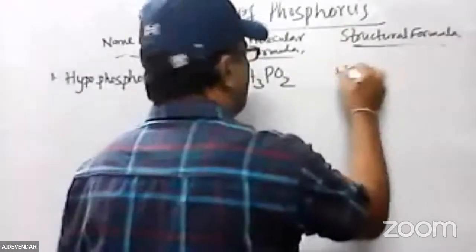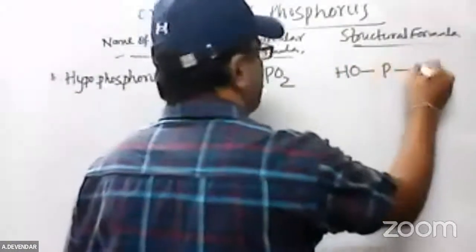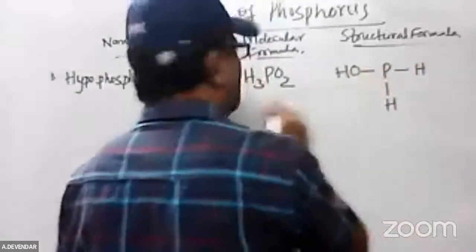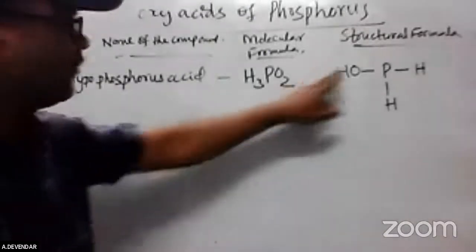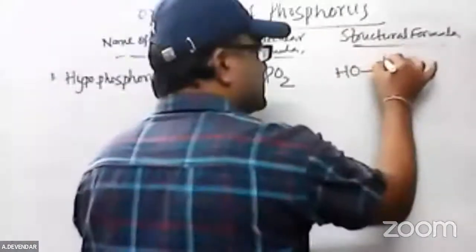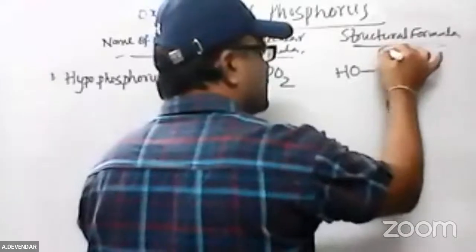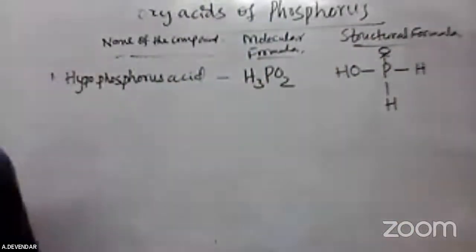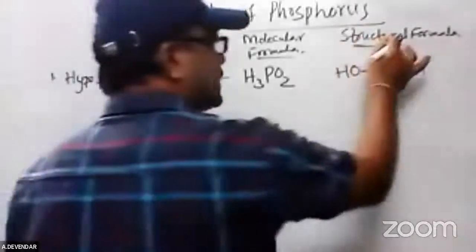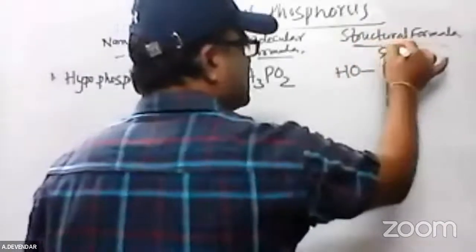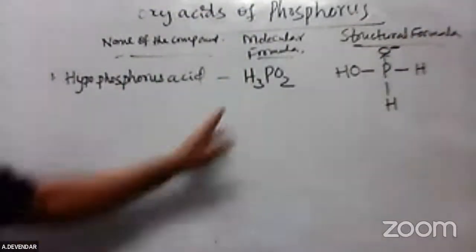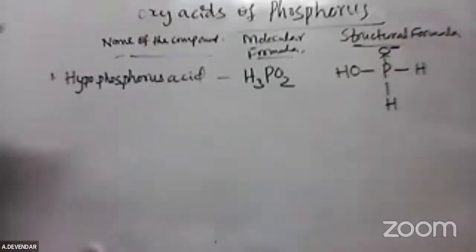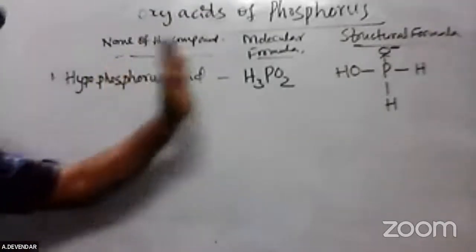It has one hydroxy group on phosphorus, and 3 hydrogens in total. One oxygen is present alone, with a negative sign, because it has an extra electron. The oxidation state is +1. So the first is hypophosphorus acid.